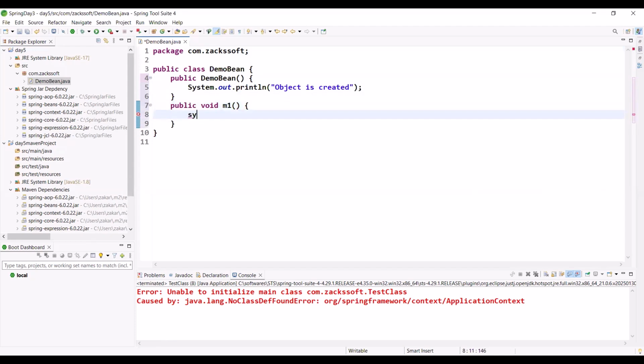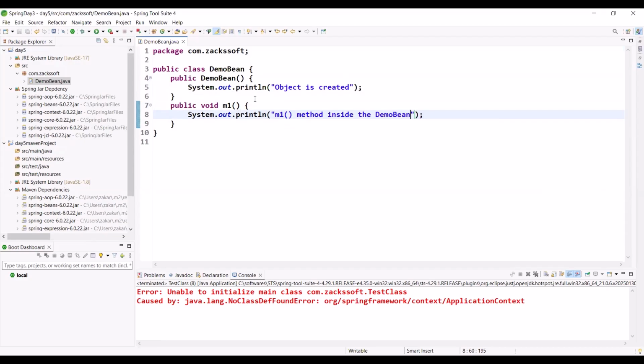Any confusion to understand? M1 method inside the demo bin. Anything issues? Should I repeat again?